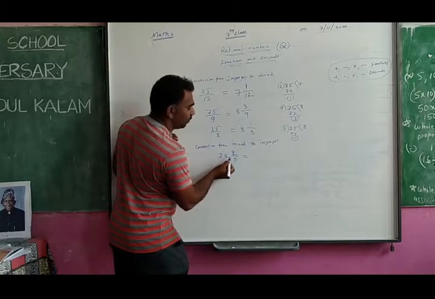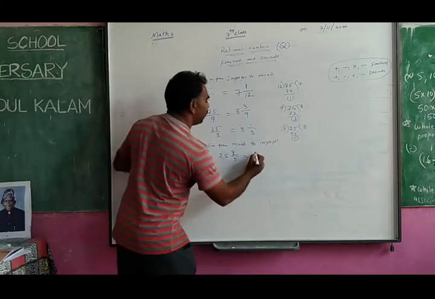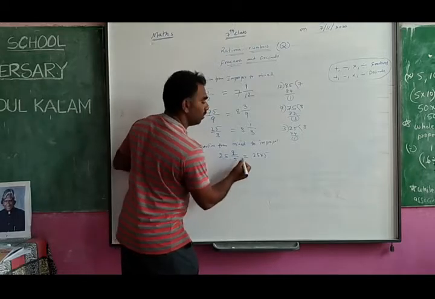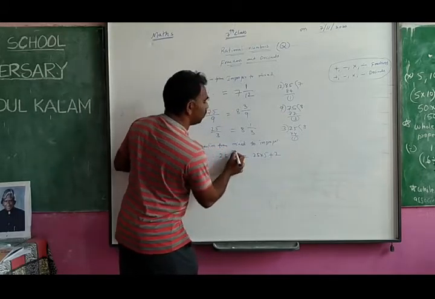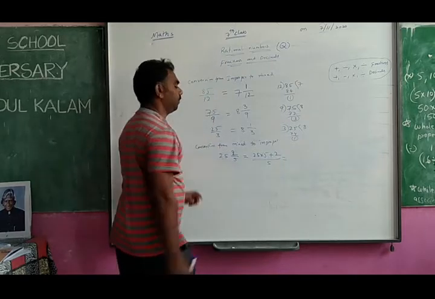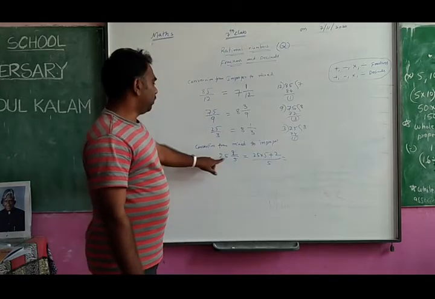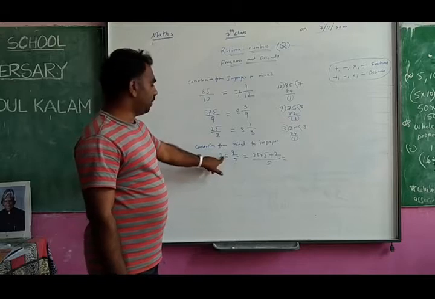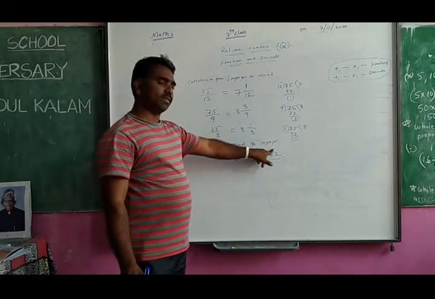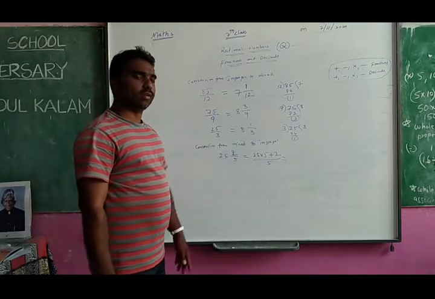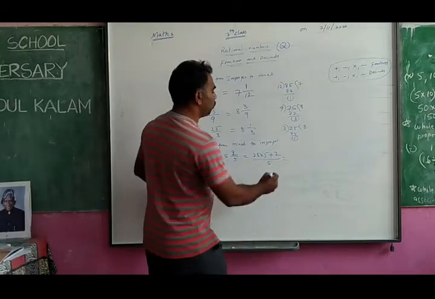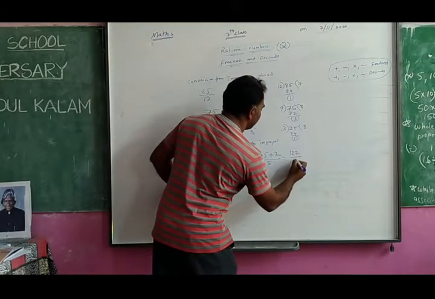It's total objects. This number 25 into 5. These two we will multiply first. Then you will add the numerator. Then the size is common. First you multiply with the size, then add the number of pieces, then write the size as it is. 25 5s are 125 plus 2, 127 by 5.